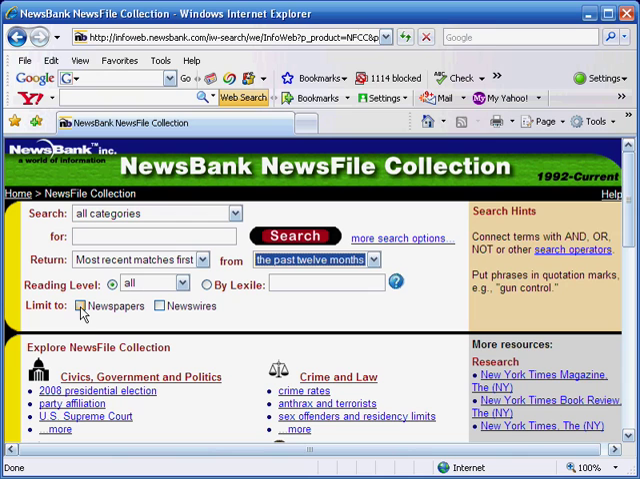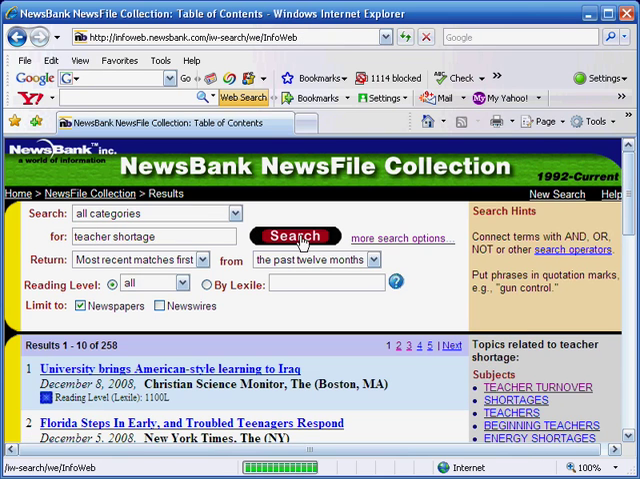For now, I'm going to limit the search to newspaper articles. And I'm going to pick a topic to research. We'll type in teacher shortage and articles published in the past 12 months. Now we'll hit search and see what we come up with.